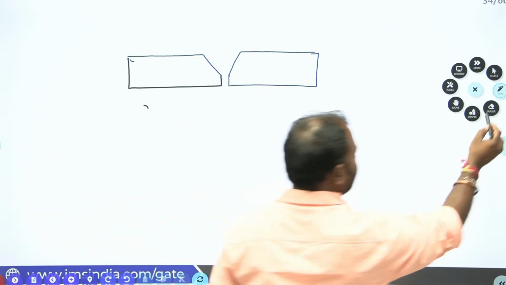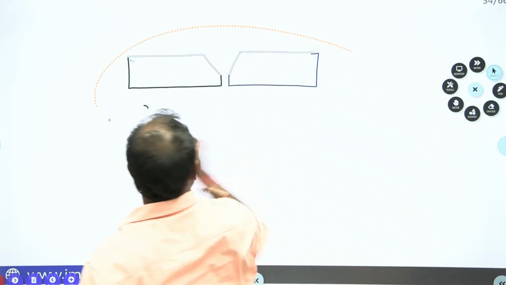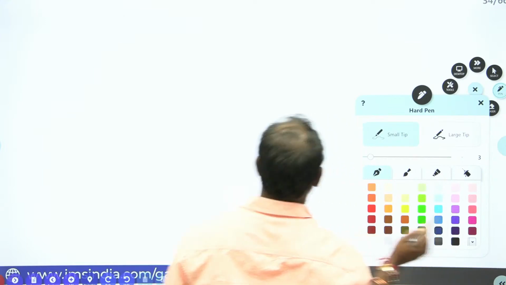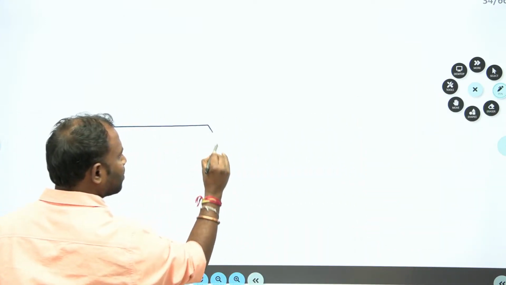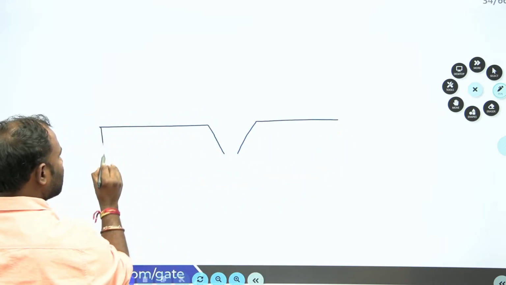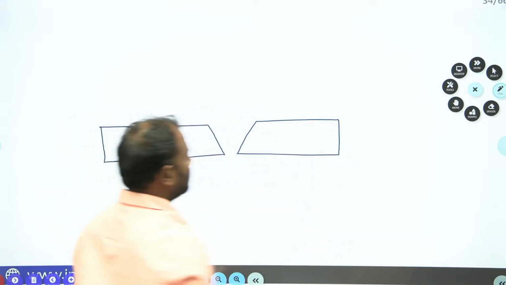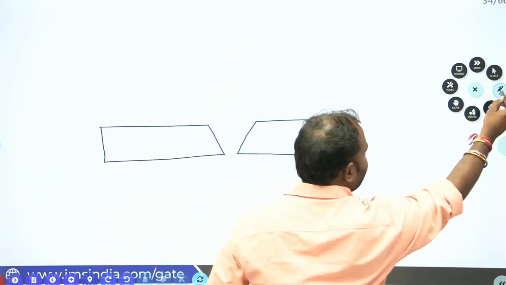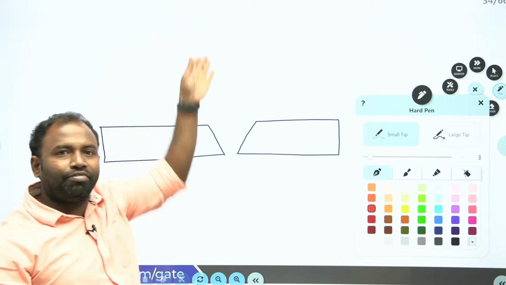Okay, let me erase this and draw it again properly. Right. Now, here it is happening. Now, in MIG welding, what happened? A wire is continuously fed into the weld region.